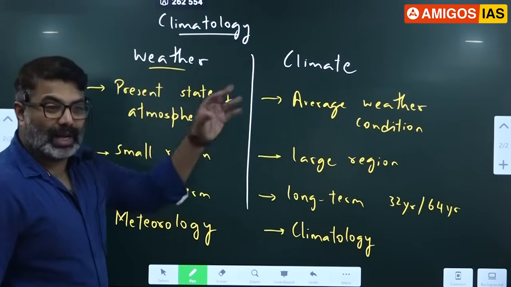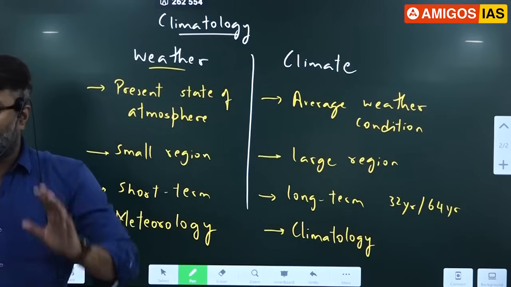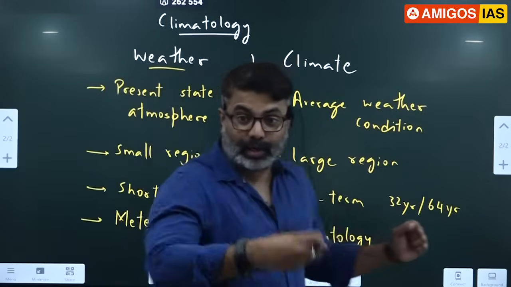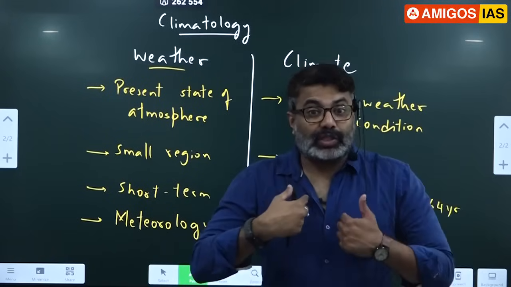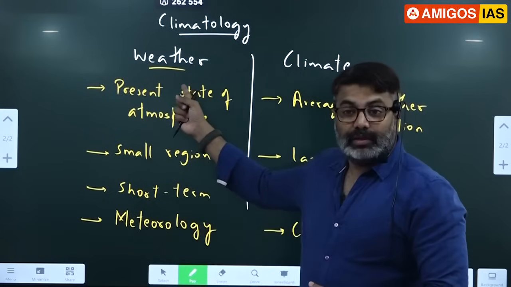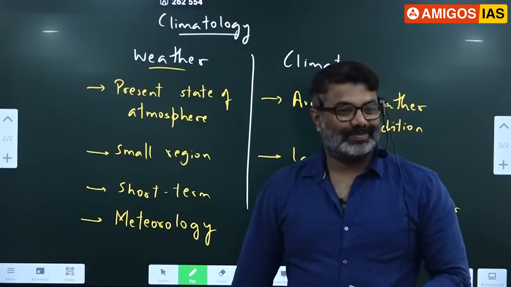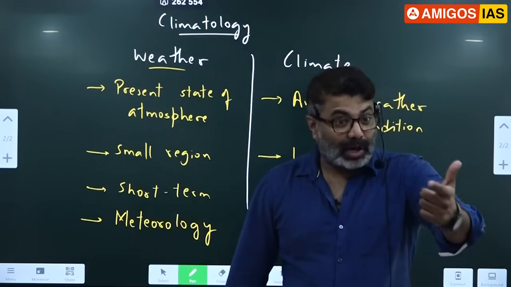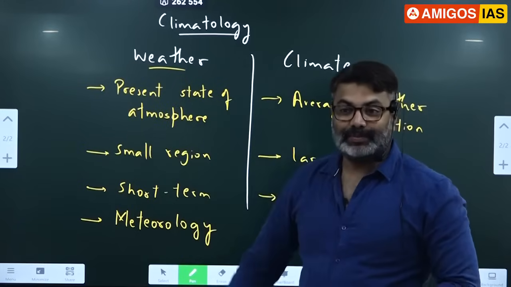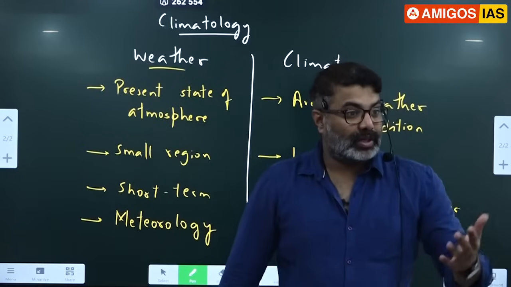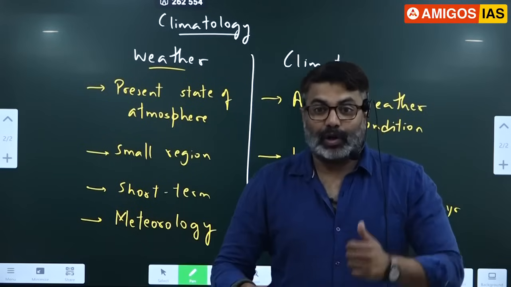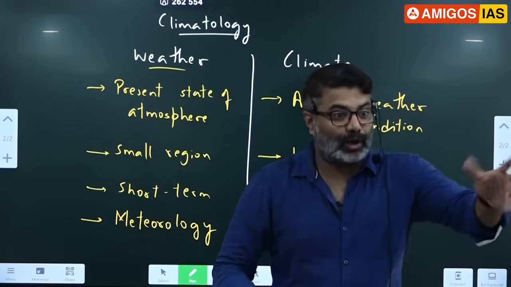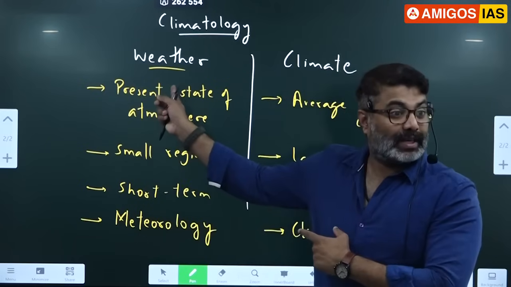These two topics might look like any simple topic in geography or any topic in UPSC. But these two topics play a very important role in our day-to-day life. The type of clothes I wear today is decided by the weather. The type of food I'm going to eat today, what I want to drink now, is decided by weather. Sometimes you say I want to have a cold beverage or a tender coconut or a coffee or a tea. I know it's like biological needs, mood swings and all, but mostly influenced by weather.